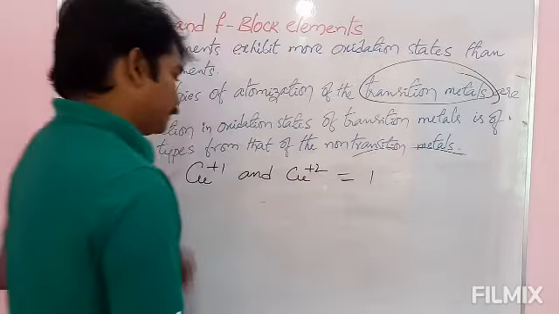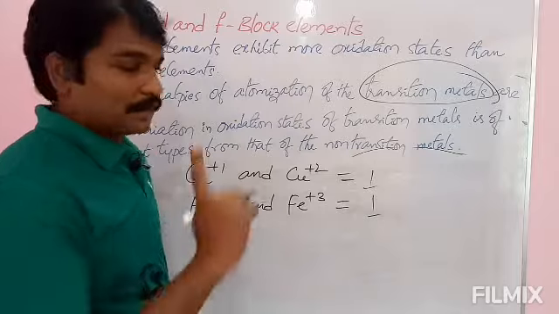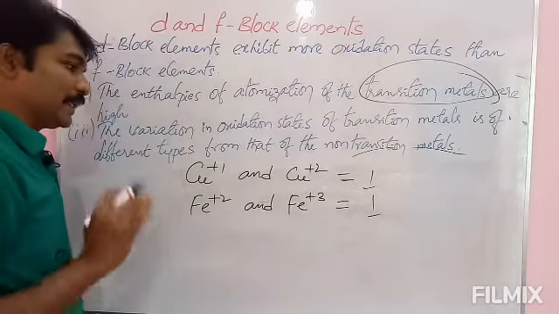Take ferrous ion and ferric ion, Fe+2 and Fe+3, the difference in oxidation state is 1. See here, in case of transition metals, the difference in oxidation states of the same element is unity, meaning the difference is 1 in most of the cases.